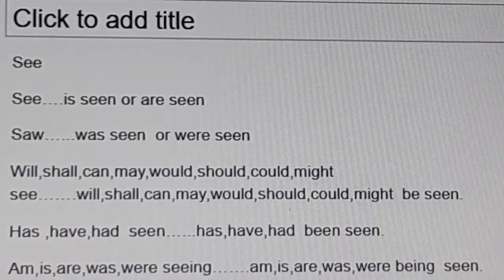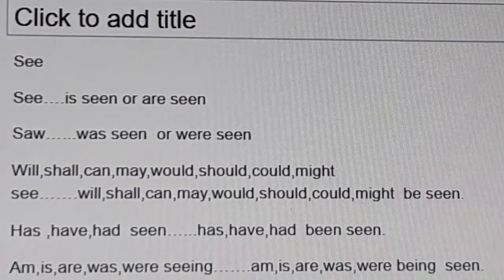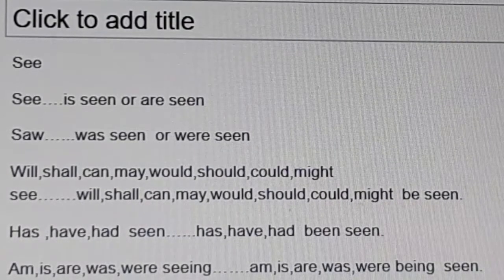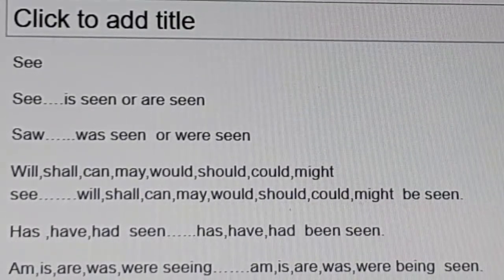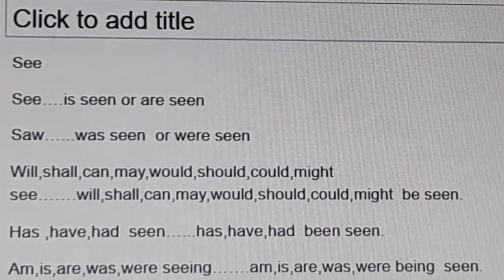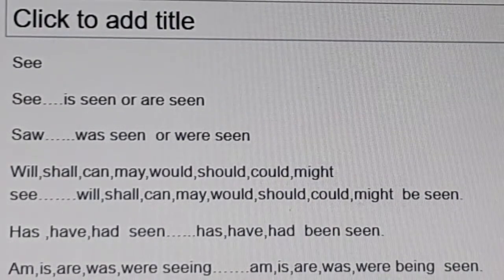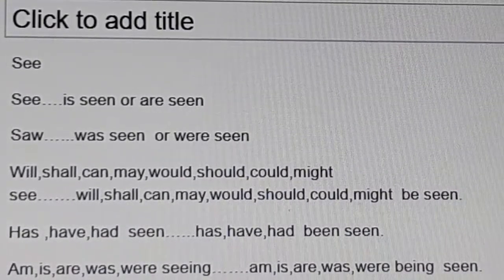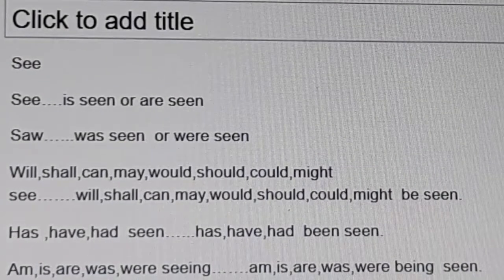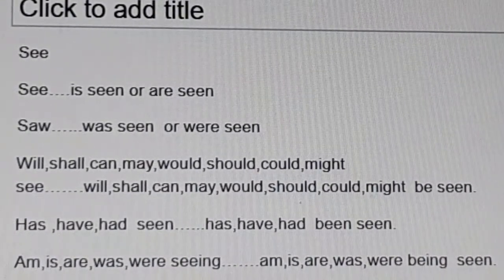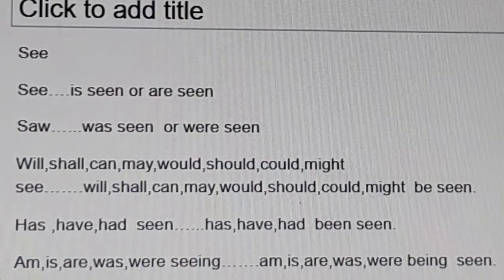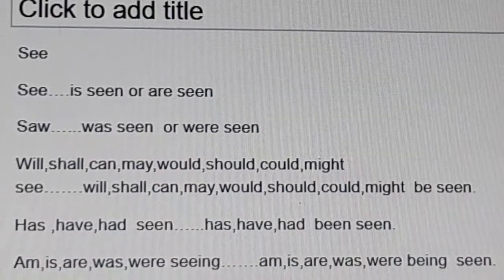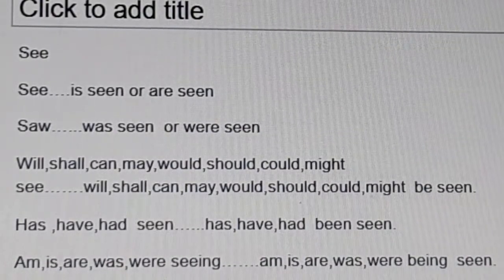Okay. Am, is, are are used in present continuous tense. Was, were are used in past continuous tense. When there is continuous tense in active voice, we must write "being" after that, then the third form of the verb.